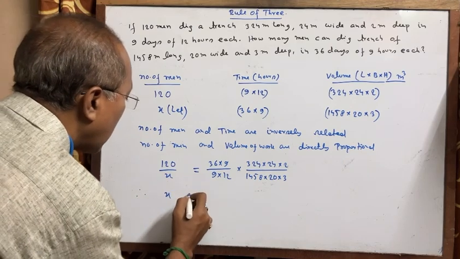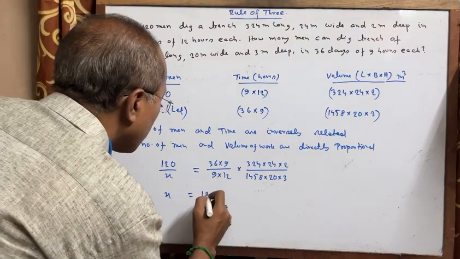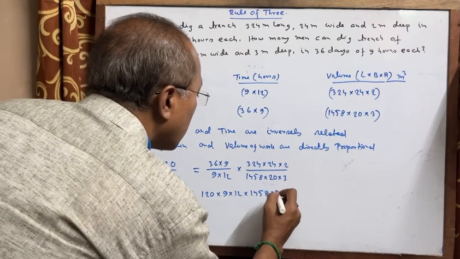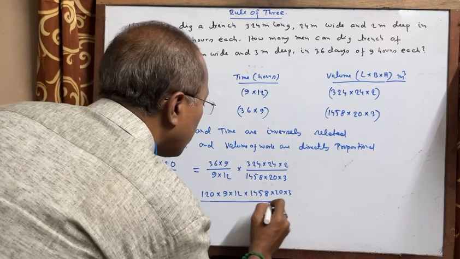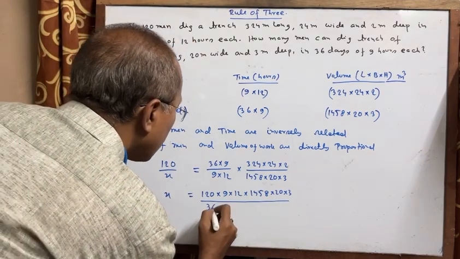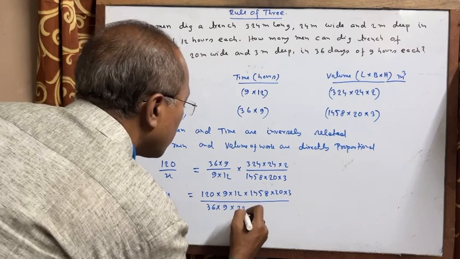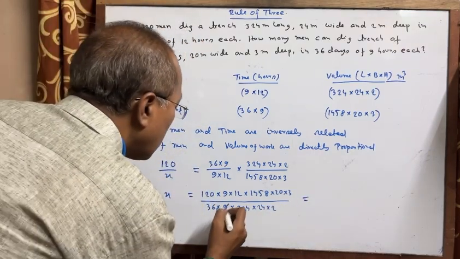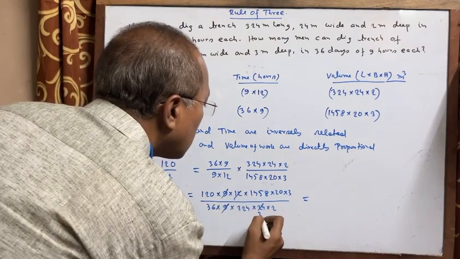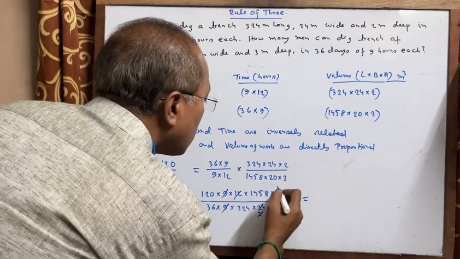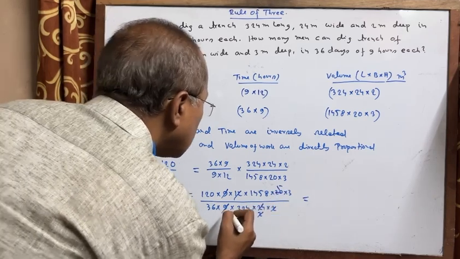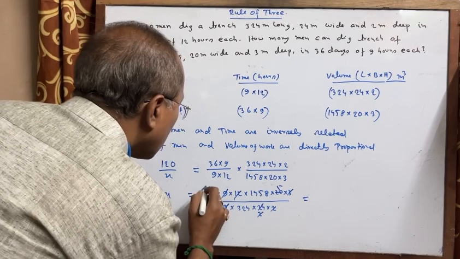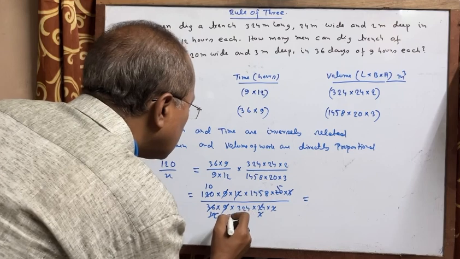After cross multiplication, we have x is equal to 120 into 9 into 12 into 1458 into 20 into 3 divided by 36 into 9 into 324 into 24 into 2.